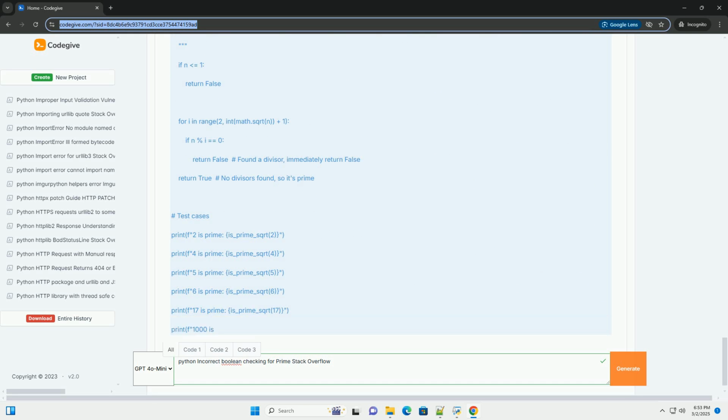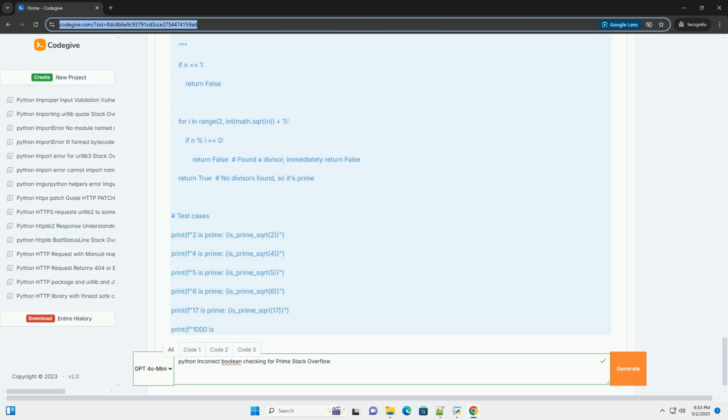An even more efficient version, checking up to the square root. A fundamental optimization in prime number testing is to check only up to the square root of n. If a number n has a divisor greater than its square root, it must also have a divisor smaller than its square root. Improvements: 1. Square root limit. The loop now iterates only up to sqrt(n), significantly reducing the number of iterations, especially for large numbers. 2. Early exit. The function immediately returns false if a divisor is found, and only returns true if the loop completes without finding any divisors.